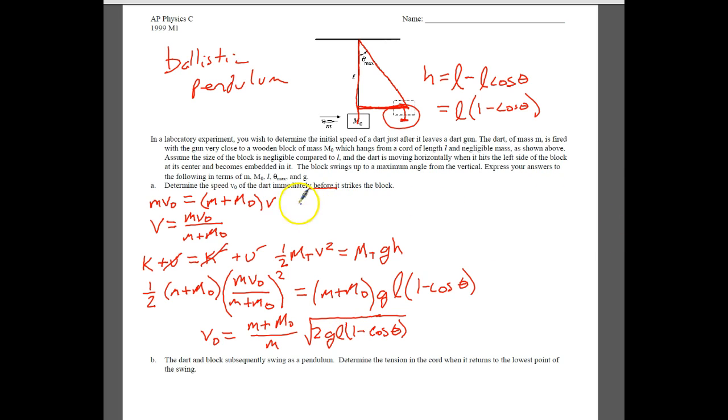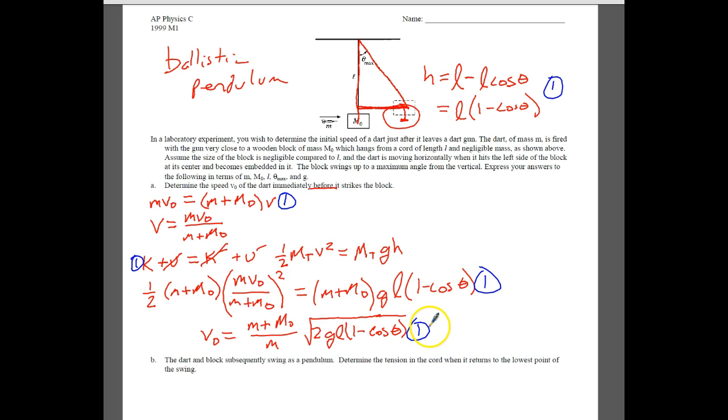You get 5 points for this part of the problem. One of the points is just showing the conservation of momentum. You get another point for the conservation of mechanical energy, so either of the two equations would work. You do get 1 point for finding out what that height is. It's a pretty common thing to see. You get 1 point for plugging everything in, and one more point for rearranging. So if I was taking this test, I would get to this equation and stop because I know that I've got most of the points.